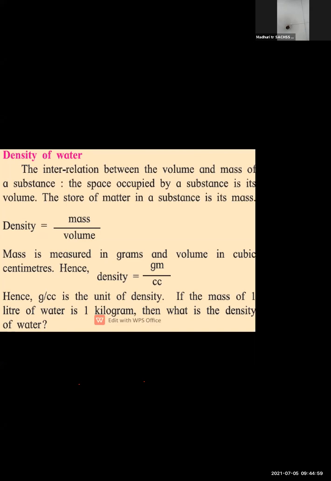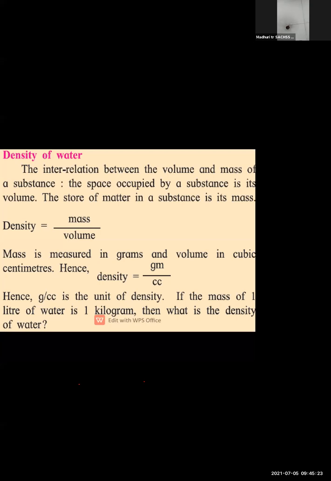Now mass can be measured in grams, whereas volume can be measured in cubic centimeter. So density can also be written as gram per cc. Cc is cubic centimeter and gm is denoted for grams. So gram per cubic centimeter is the unit of the density.